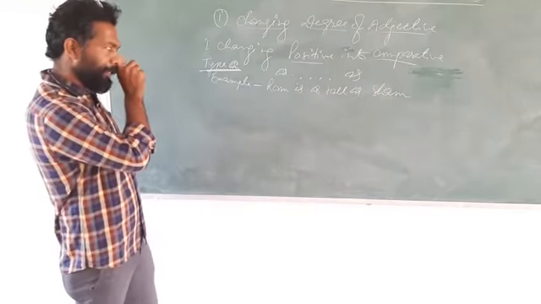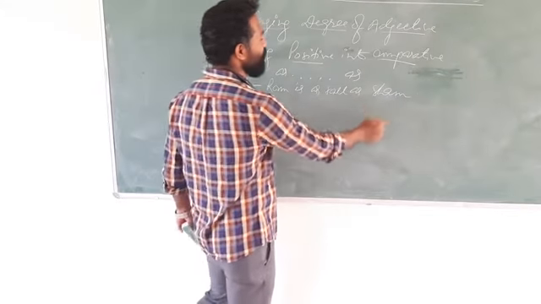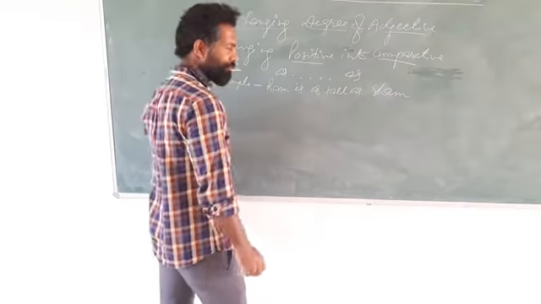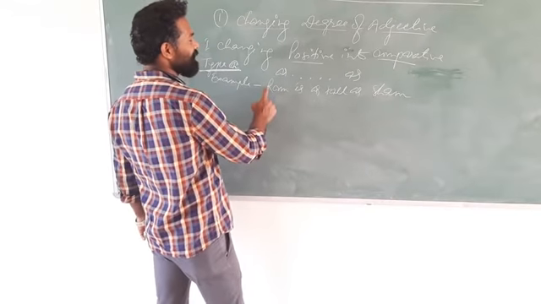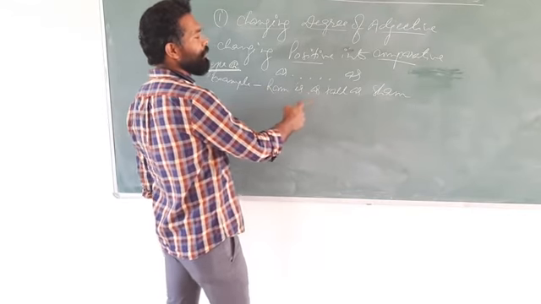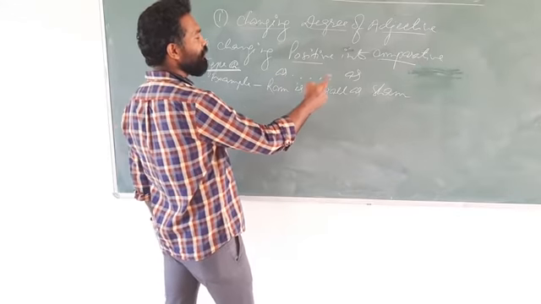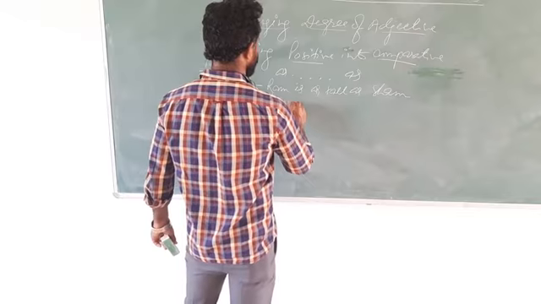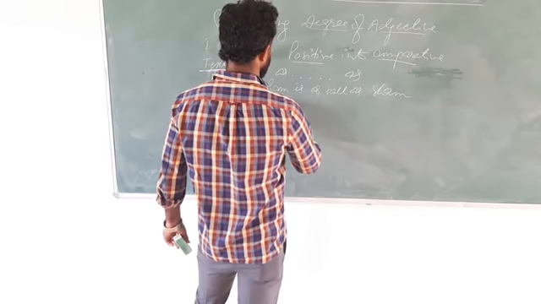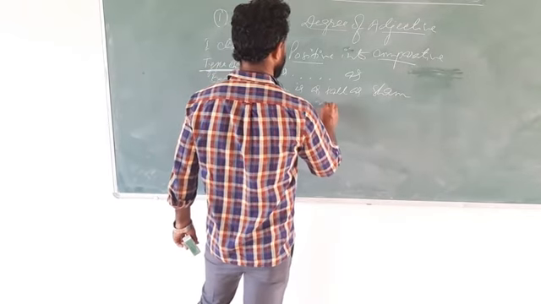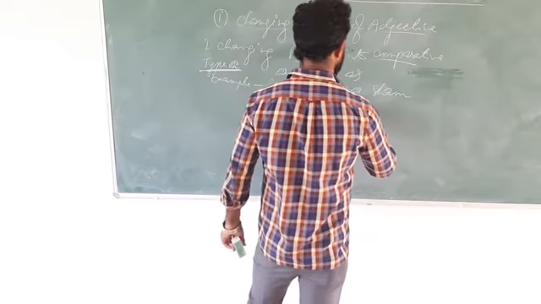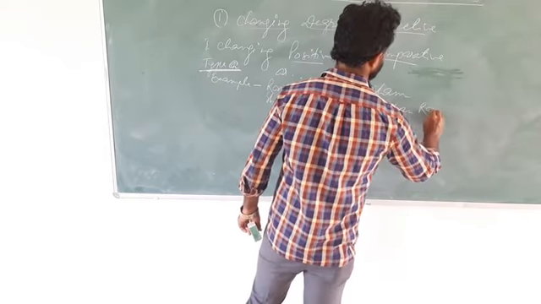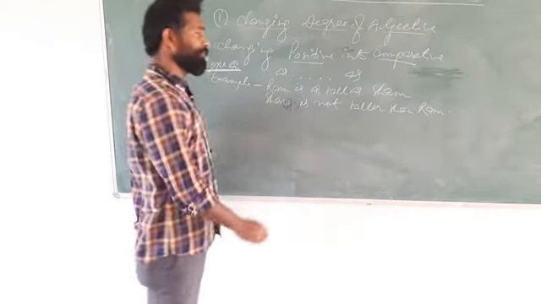Look at the sentence. It is in positive degree, right? But we will write this sentence into comparative degree, and the meaning will not change. Shyam is not taller than Ram. See, this is interesting.